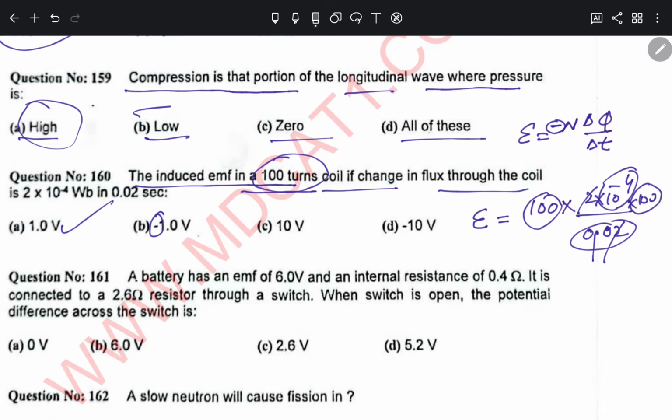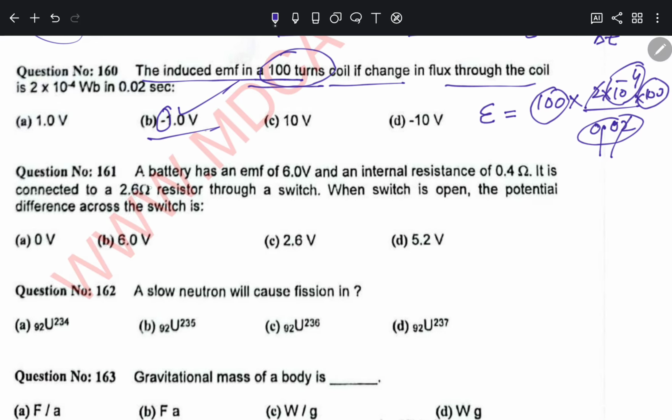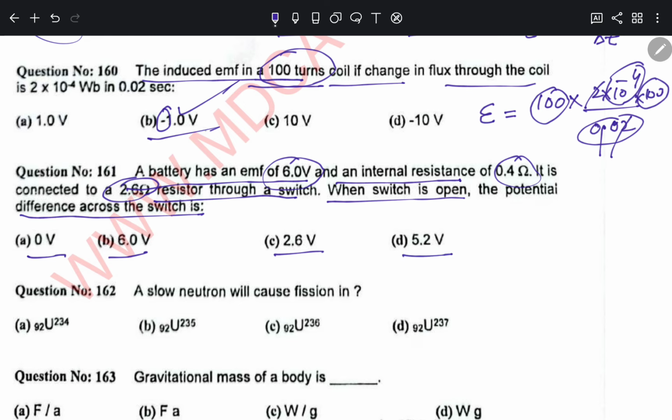161, a battery has an EMF of 6 volt and an internal resistance of 0.4 ohm. It is connected to a 2.6 ohm resistor through a switch. When the switch is open, the potential difference across the switch is 0, 6 volt, 2.6 volt, 5.2 volts. So as the switch is connected to a 6 volt battery, the terminals of the switch will have a potential difference of 6 volt. Option B.